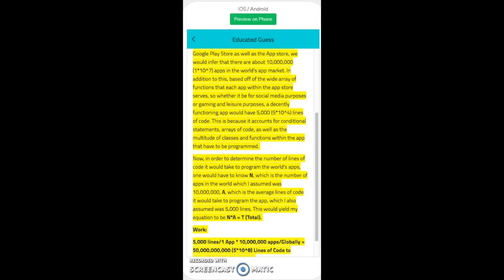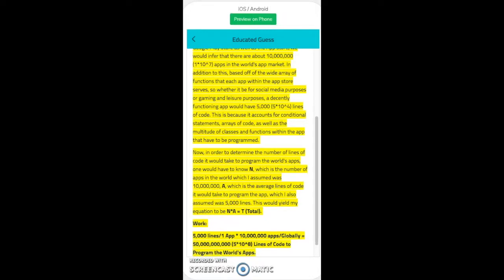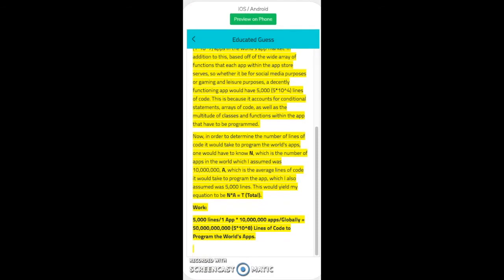So now, in order to determine the number of lines of code it would take to program the world's apps, I would have to know N, which is the number of apps in the world, which I assumed was 10 million. And A, which is the average lines of code it would take to program the app, which I also assumed was around 5,000 lines. That would yield my equation to be N times A to equal T, my total. So here's some of the work that I did for this equation. So the dimensional analysis here is that there are 5,000 lines of code per one app. And now we have to multiply that by the 10 million apps there are globally. That would yield 50 billion lines of code to program the world's apps.